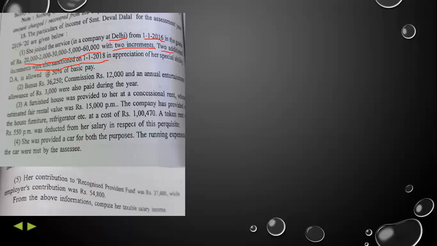Now this car facility is more than 1.6 cc. Maybe there is a typing mistake here, but the capacity is more than 1.6 cubic capacity.